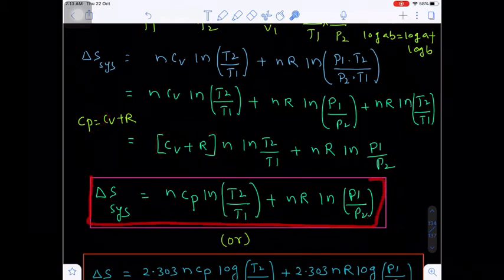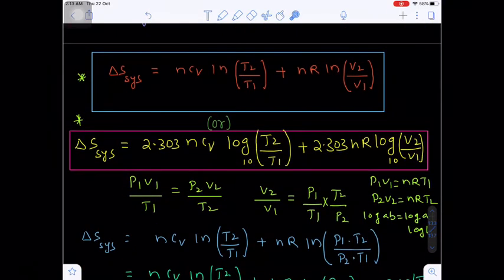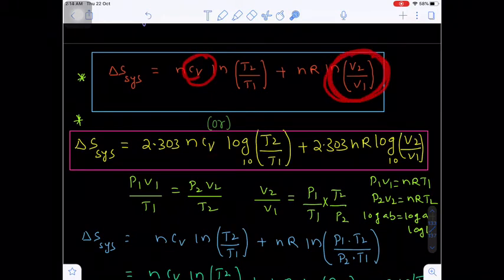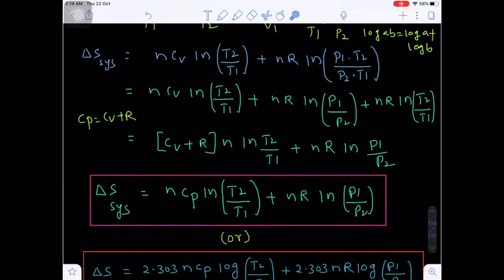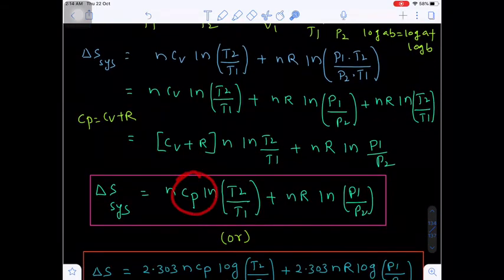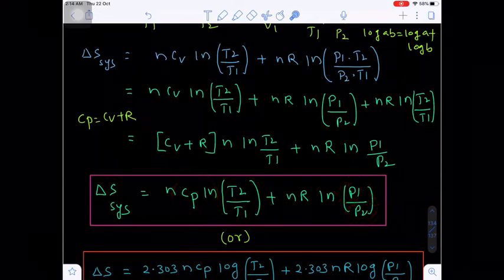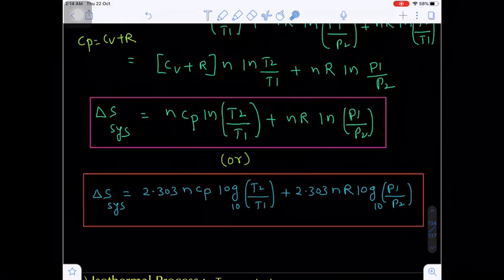So this derivation is regarding the heat capacity at constant pressure, and the previous relation is regarding the heat capacity at constant volume. Suppose the heat capacity at constant volume is given, then we have to take V2 upon V1. If the heat capacity at constant pressure is given, then we have to take P1 upon P2. Are you getting my point?